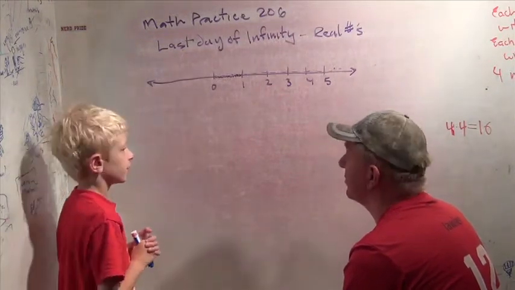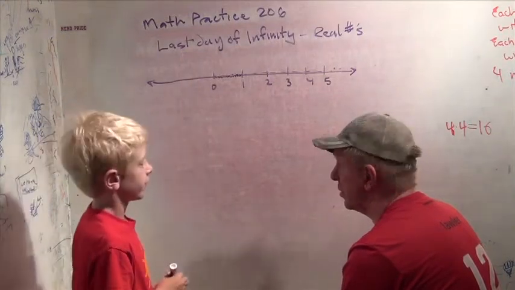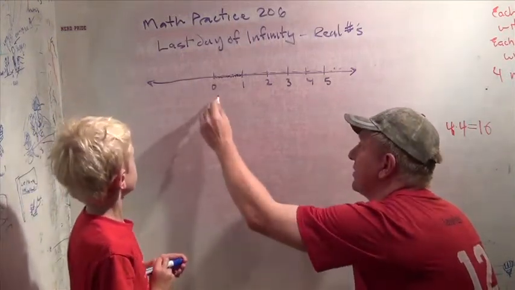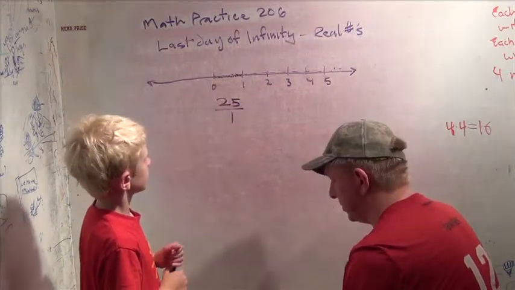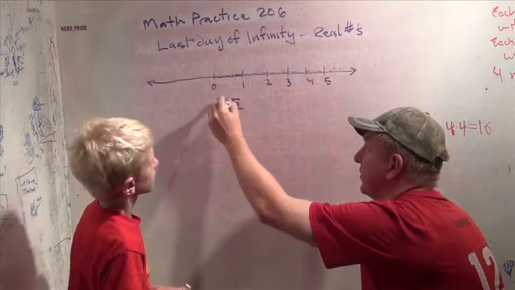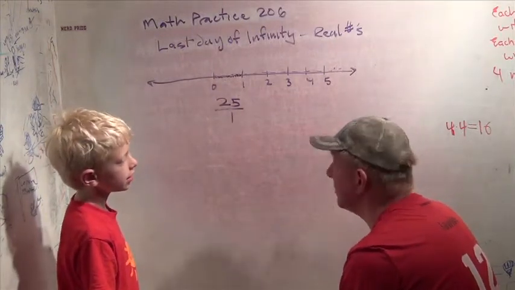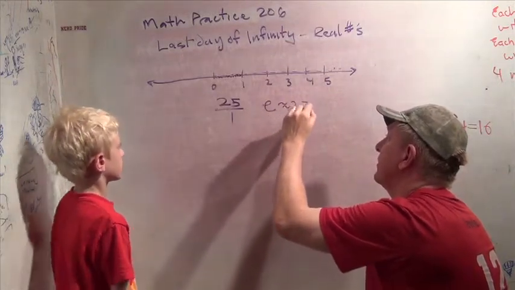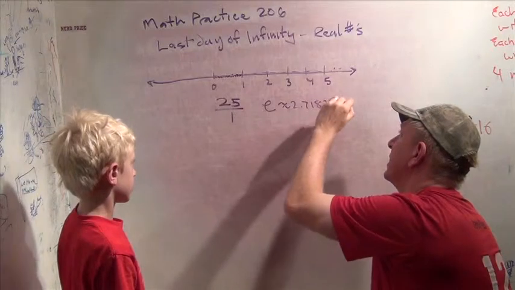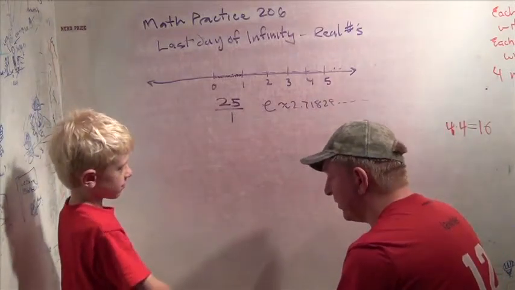Give me an example of a number that's not a fraction. Maybe 25. Oh, 25 is the same as 25 over 1, so that is a fraction. A rational number, an integer over an integer. Maybe e? e! Very good example. e is about 2.71828... That's not a fraction. It's not a rational number.